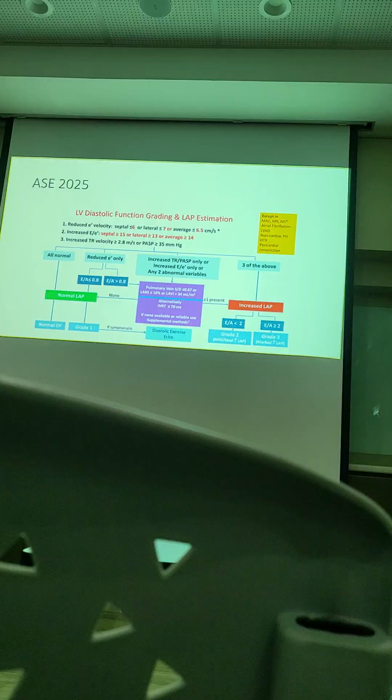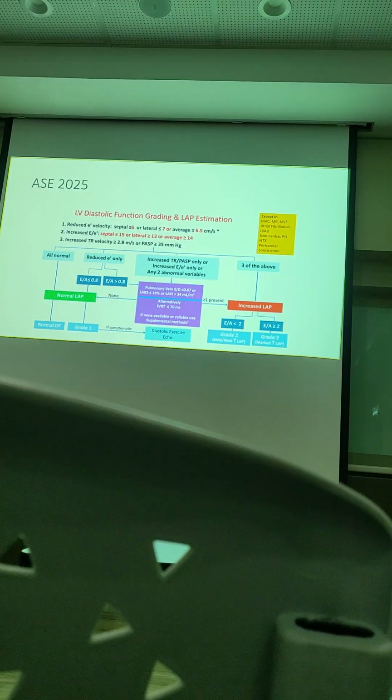What else? Just now, why do they use the E prime only? They don't care about the EA and don't care about the E and the rest of the things. Why? Because if you measure EA, did you notice, who does DSE here? Anyone do DSE? So what happens when you do DSE or exercise stress echo? What happened to the EA? Fused. Fused, right? So you cannot see it.